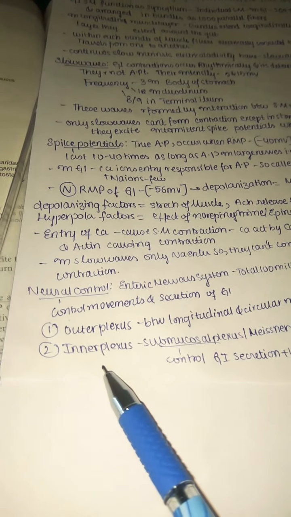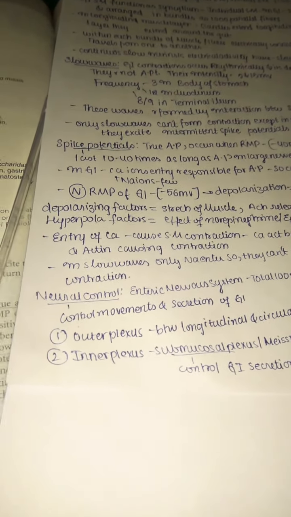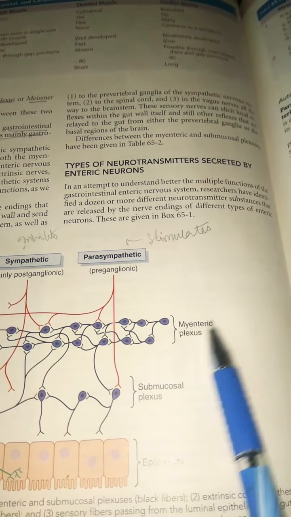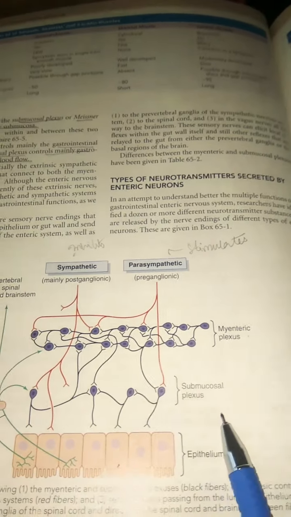Actually it has two types of plexus, that is outer plexus and inner plexus. I'll show you in the diagram. So here you can see this is called the outer plexus, that is the myenteric plexus, whereas the inner plexus is called the submucosal plexus. So let us see the theory and understand side by side.